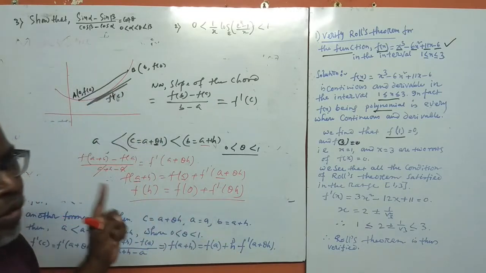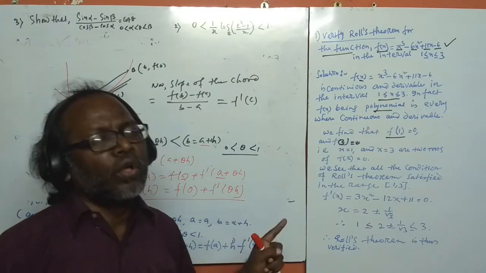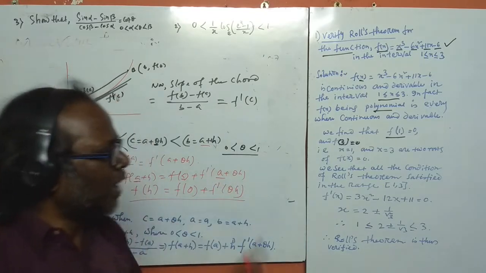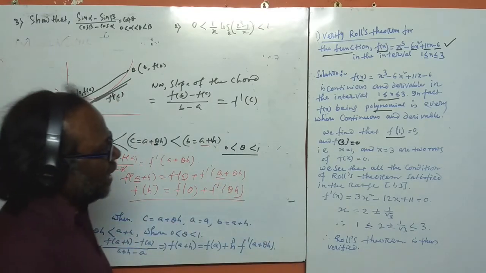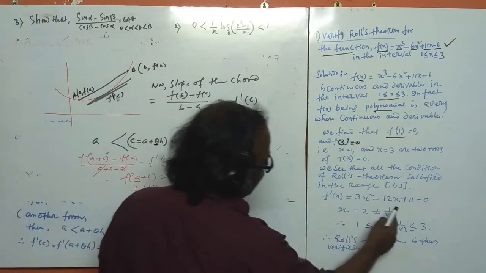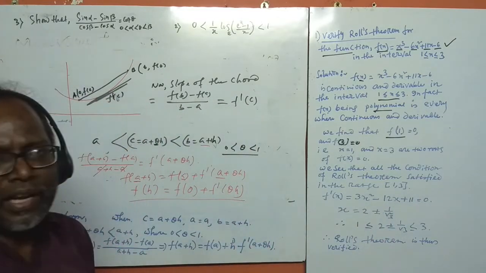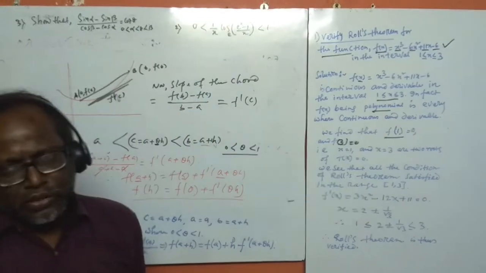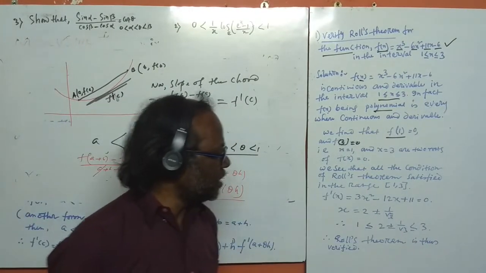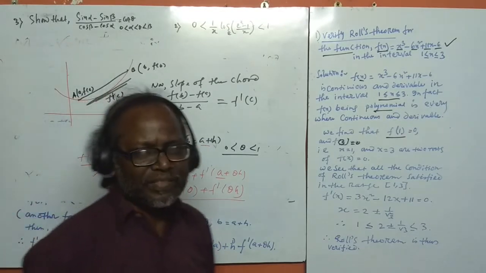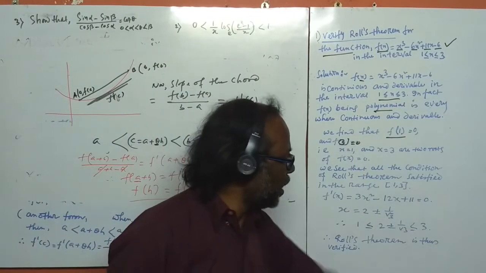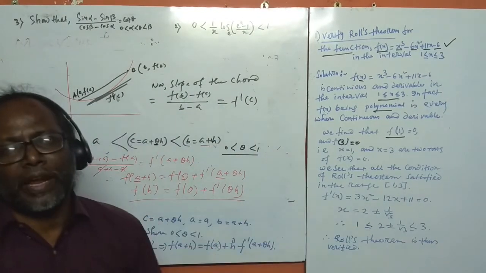And now we have to show f dash c is equal to 0. So find the value of c which belongs to 1 and 3. Now see here, if we differentiate this, then we get the equation 3x square minus 12x plus 11 equal to 0. Then we apply the Shridhar formula, and we get the solution x is equal to 2 plus minus 1 by root 3, which lies between 1 and 3. Therefore, Rolle's theorem is verified.